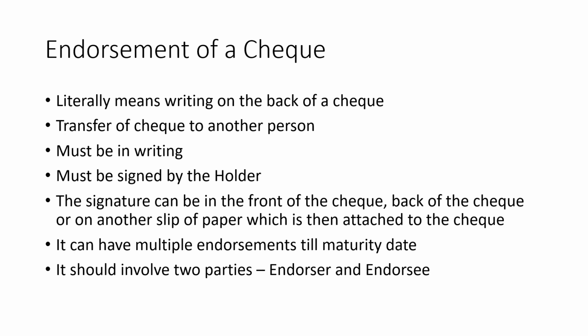Okay, and it can have multiple endorsements till maturity date. What are multiple endorsements? Let us take this example. A had to pay to B, B had to pay to C, C had to pay to D, D had to pay to E. Okay, so the chain is there.